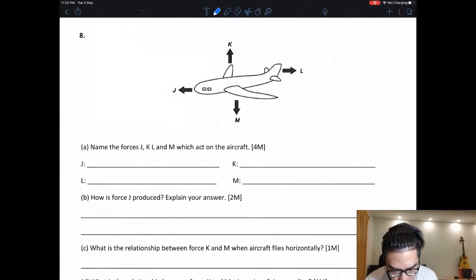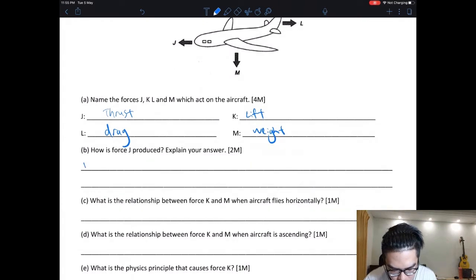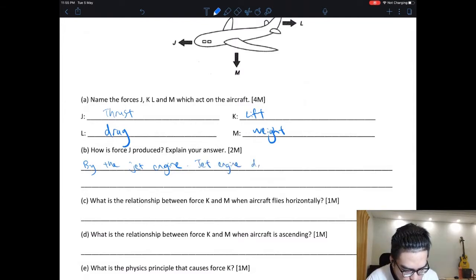Okay, so that's the airplane. So what is J? J is thrust. K is lift, L is drag, M is weight. How is J produced? By the jet engine. Explain your answer. Jet engine does combustion, which propels the plane forward.